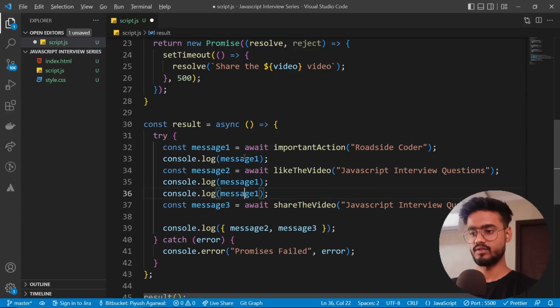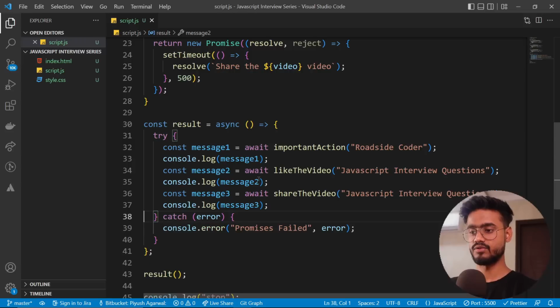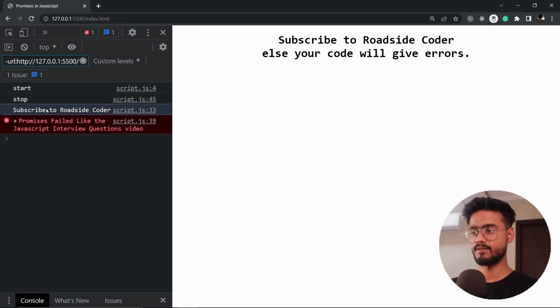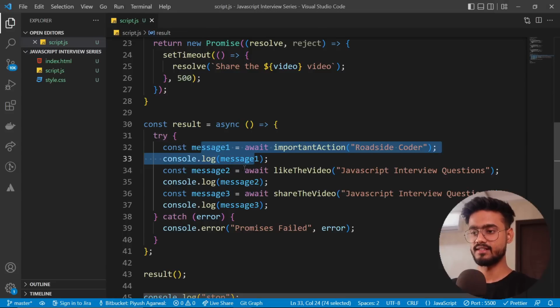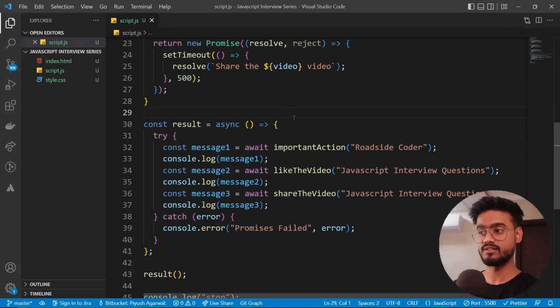Just one after the other, you can provide all of your output, so that you don't have to wait for all of these promises to fail. So yeah, we get the first output, and this failed over here, so that's why it jumped out of it over here, and then it went inside this catch block. So alright, that's all the theory part that we needed to discuss for this video.